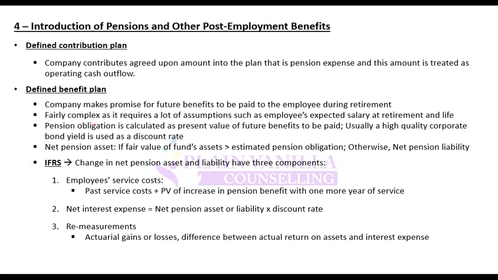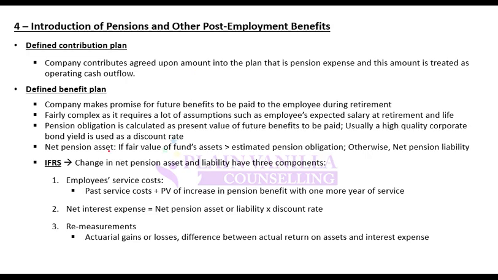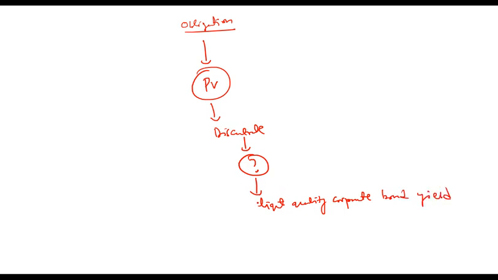So moving on, when you have a pension obligation or a liability, how do you record it on the balance sheet? You record it by calculating the present value, right? On the balance sheet, you should record the present value of the liability. For calculating present value, you need a discount rate. What discount rate should you use? Remember, you use high quality corporate bond yield as the discount rate. High quality corporate bond yield is used as a discount rate to estimate the present value of the obligation.